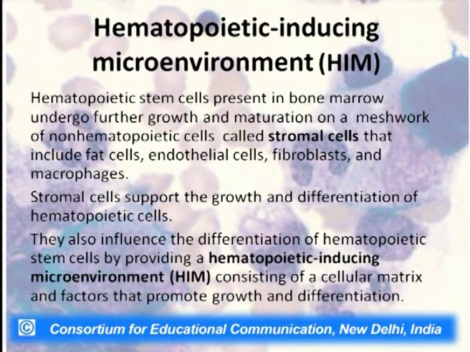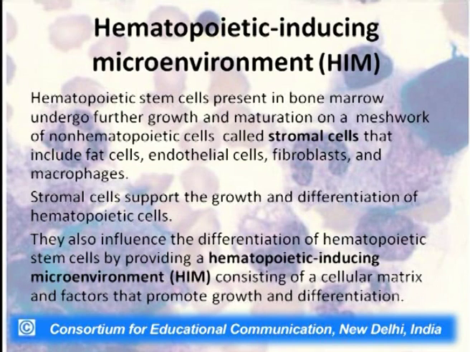Now, hematopoietic cells, when they are present in bone marrow, undergo further growth and maturation on a meshwork of non-hematopoietic cells, which we call stromal cells. What are these stromal cells? As I just said, these are non-hematopoietic. They are not directly involved in making blood cells, but they are influencing the making of the blood cells.